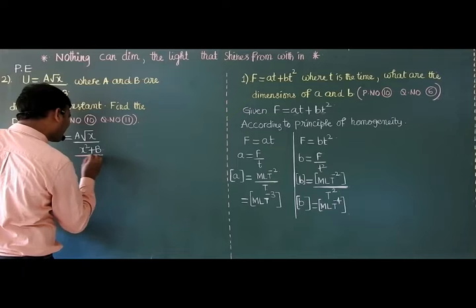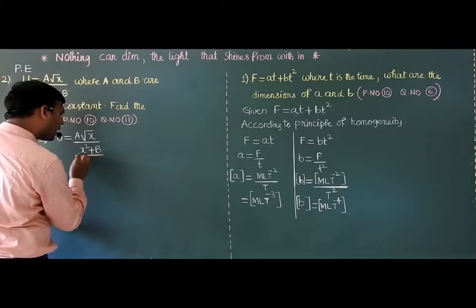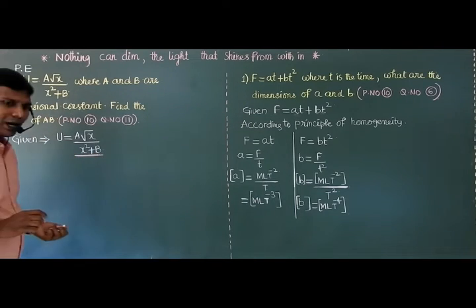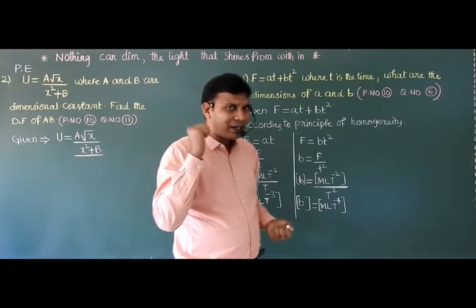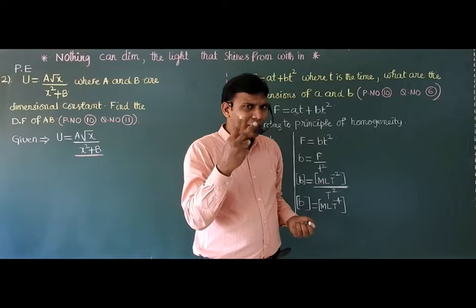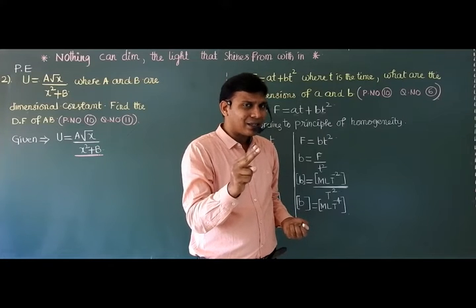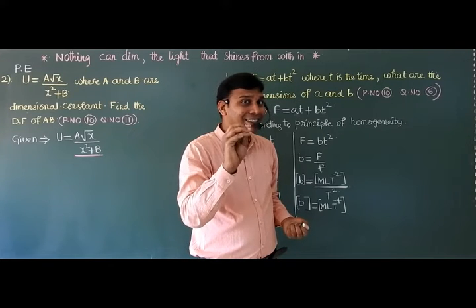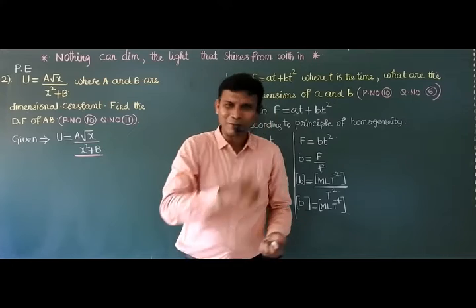In the denominator, these two are added. Actually, we solve such kinds of questions by using the principle of homogeneity. So any two quantities that are added have the same dimensions. Yes, absolutely.